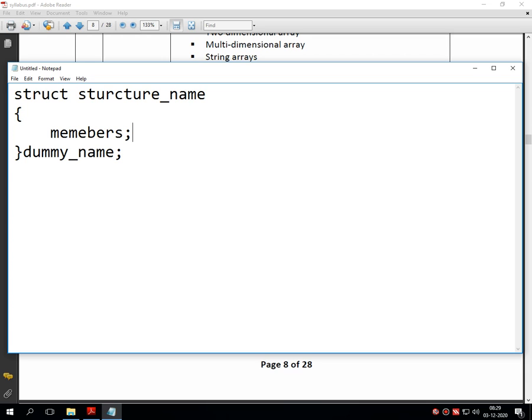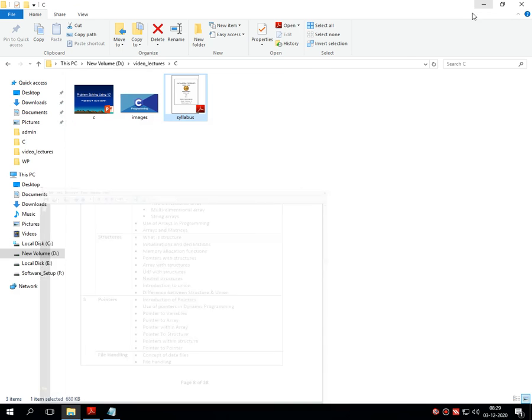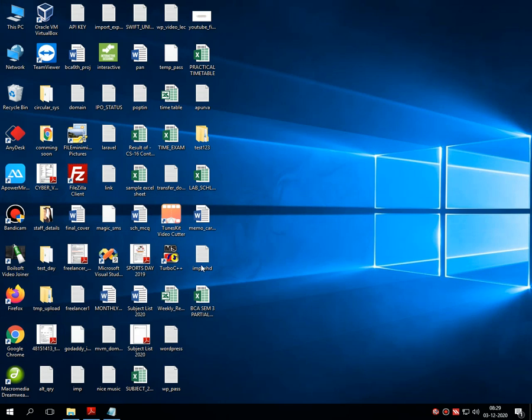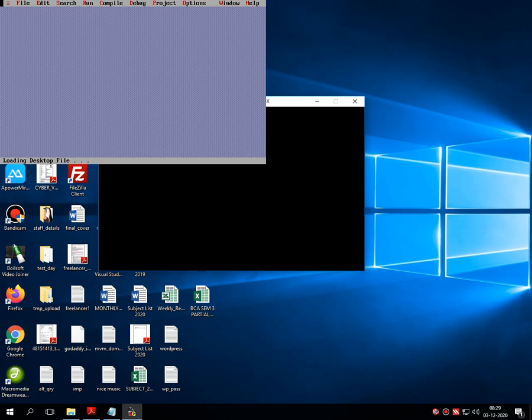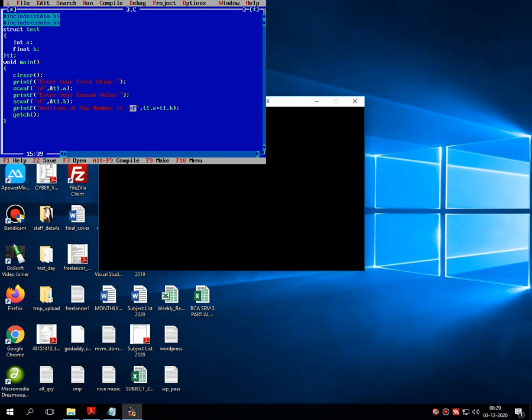This is the way of declaring a structure in C. Then we wrote a simple program which reads and prints values from the structure members, and another program which manipulates the value of a member which stores the value from void main.